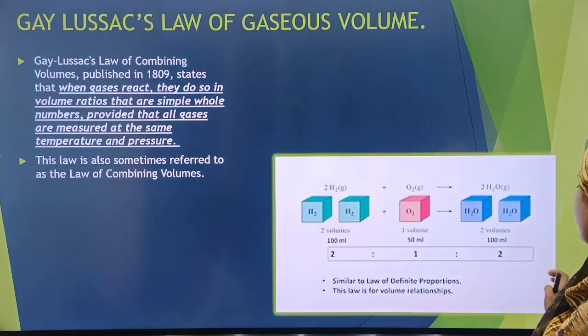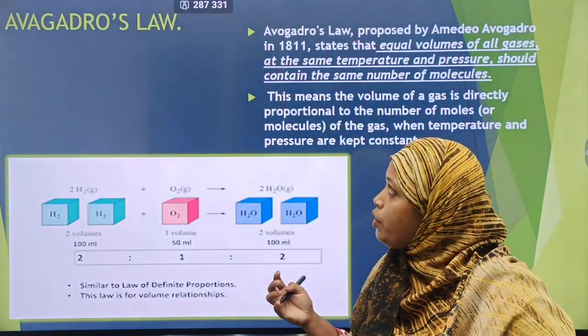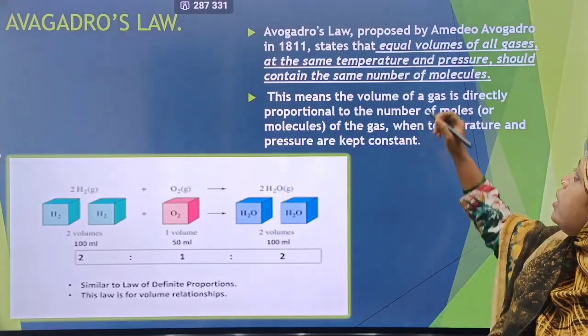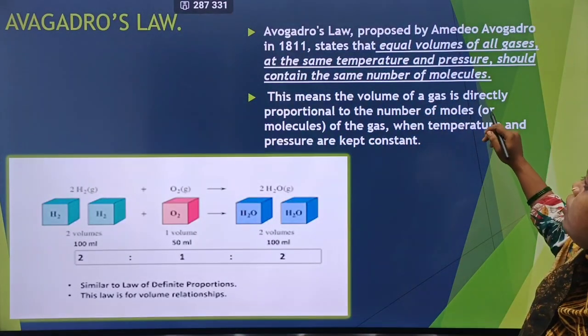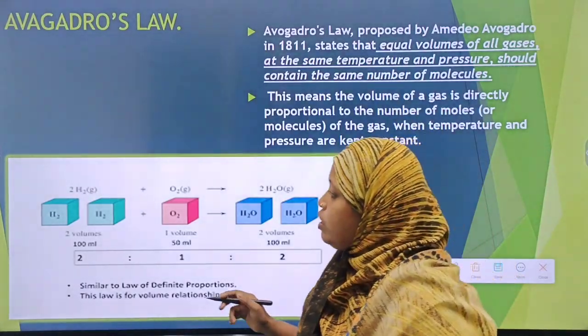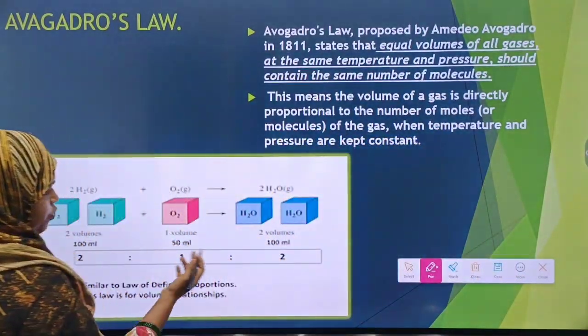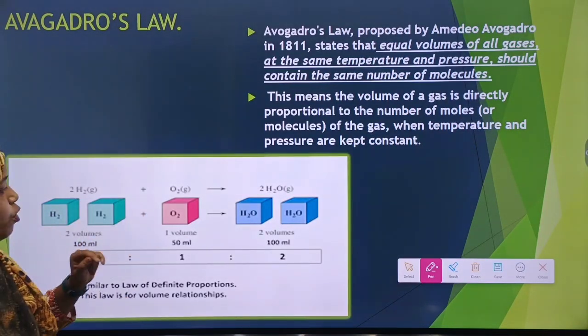Further, we'll come to Avogadro's law. Avogadro stated that equal volumes of all gases at the same temperature and pressure contain the same number of molecules. What he meant was, taking the example of water, 2 volumes of hydrogen and 1 volume of oxygen.